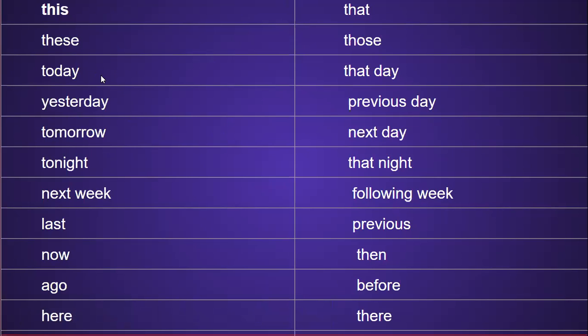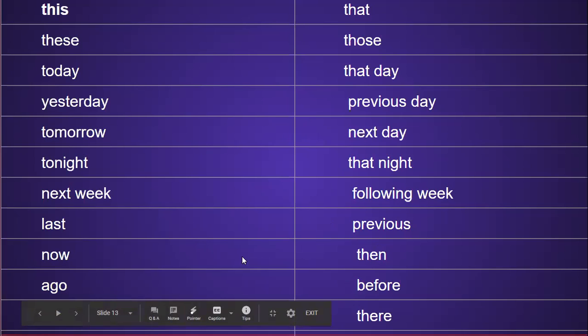If today comes in the direct sentence, then it will change into that day, and yesterday will be changed into previous day, tomorrow will be changed into next day, and tonight will be changed into that night, next week will be changed into following week, last can be written as previous, now will also be changed into then. If ago comes in the direct speech, then we will change it into before, and last of all, if here comes in the direct speech, then we will change it into there.